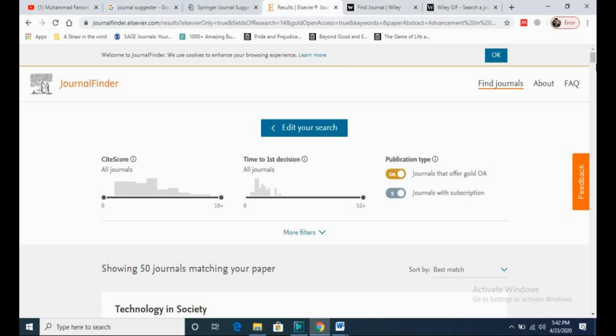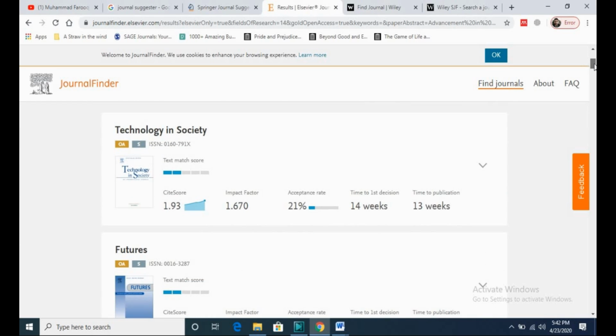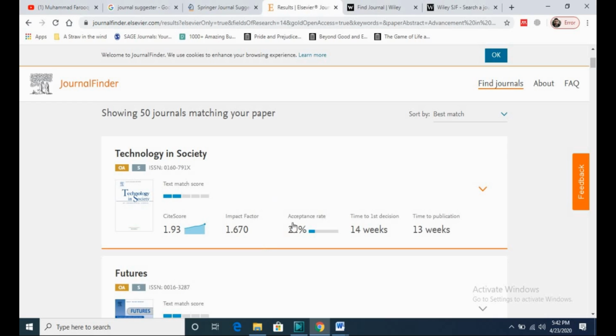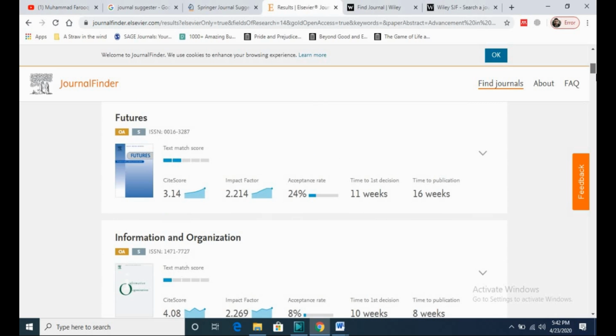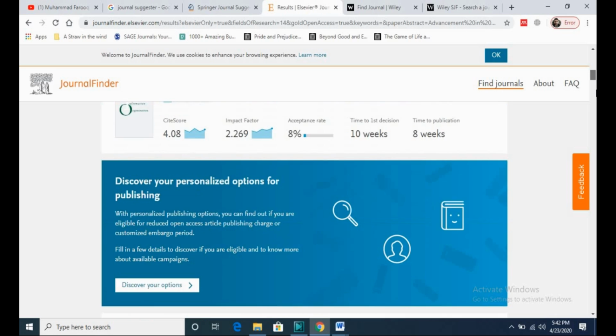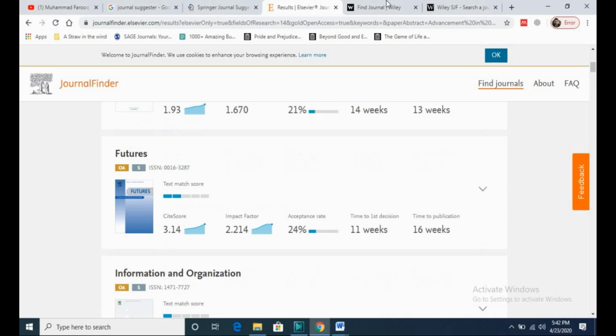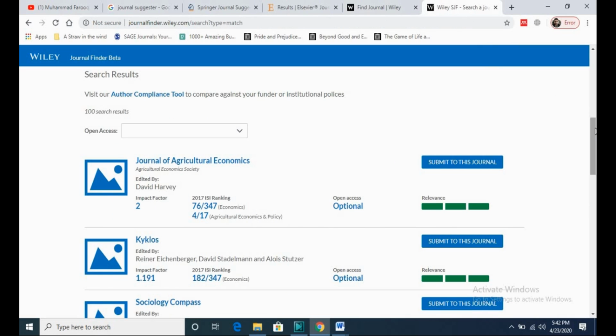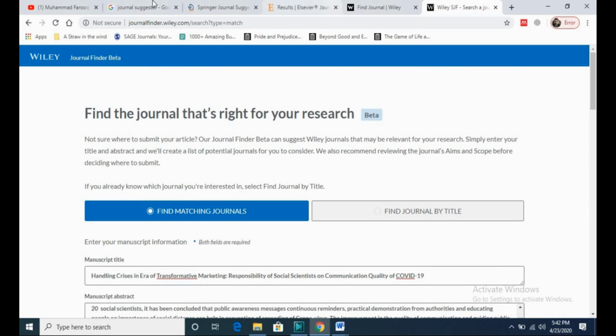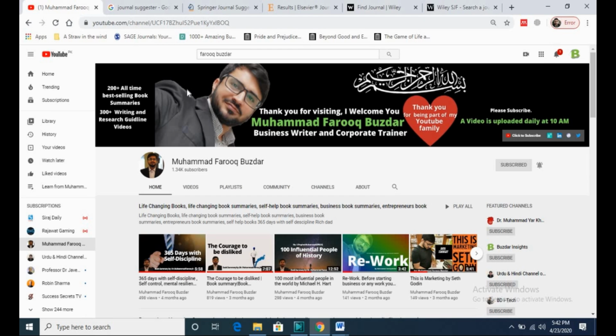Going towards Elsevier, it is showing me these journals: Technology in Society, citation score is there, impact factor is there, acceptance rate is there, time to first decision is there, time to publication is there. So similarly, in different journals, as you can see, it is giving me this. Similarly, Wiley is also suggesting me different journals. So today I wanted to share this with you. I'm sure after watching this video, you will never ask anyone where should I publish my journal.